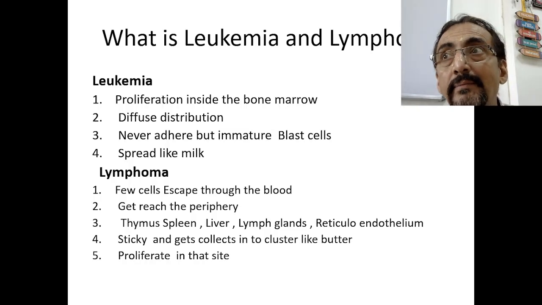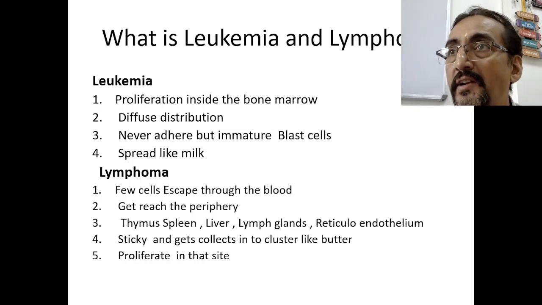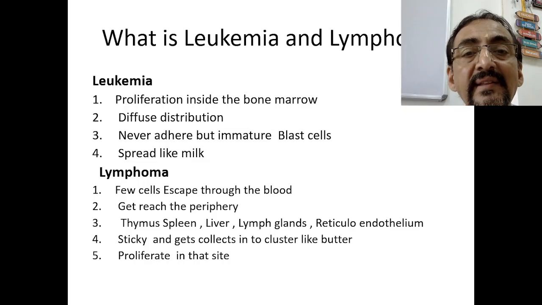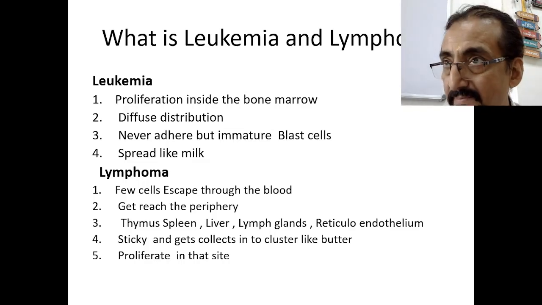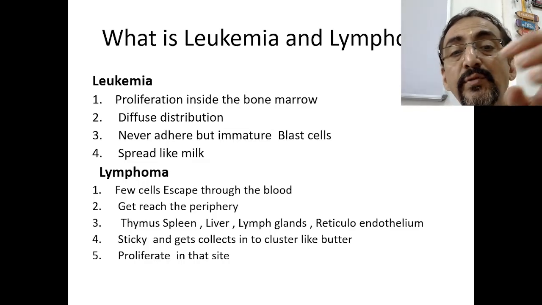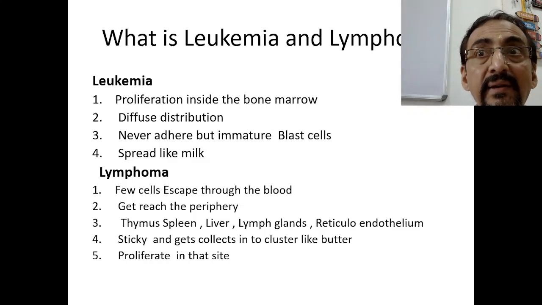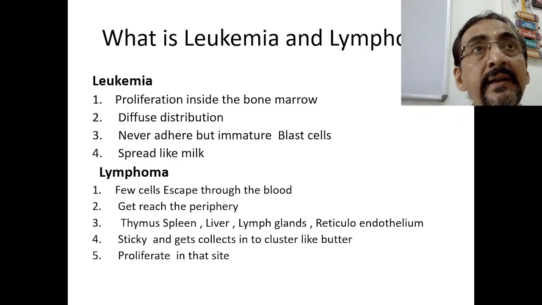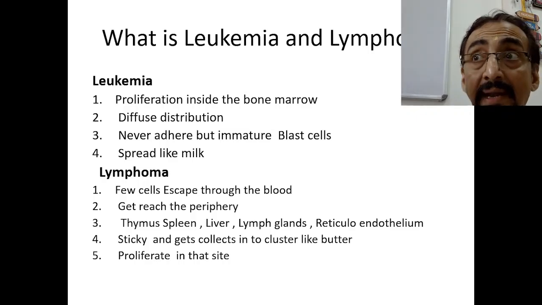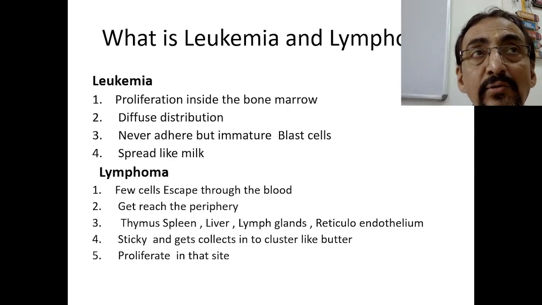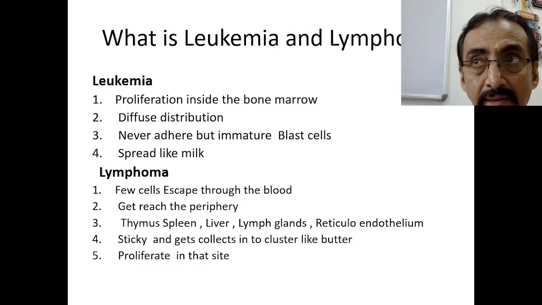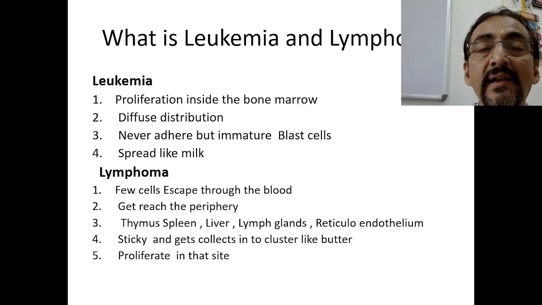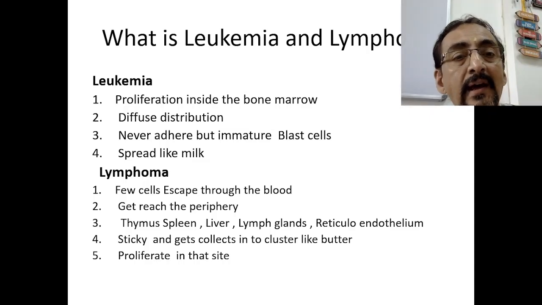But what is lymphoma? We have Hodgkin's lymphoma, non-Hodgkin's lymphoma, etc. Now a few cells, some of the leukemic cells, escape through the blood and reach the peripheral areas, maybe the thymus, spleen, liver, lymph glands, reticular endothelial system, etc. And they stick there and collect into a cluster like butter, and they start proliferation there. This is called lymphoma. See, leukemia is just like milk, whereas lymphoma is just like butter.